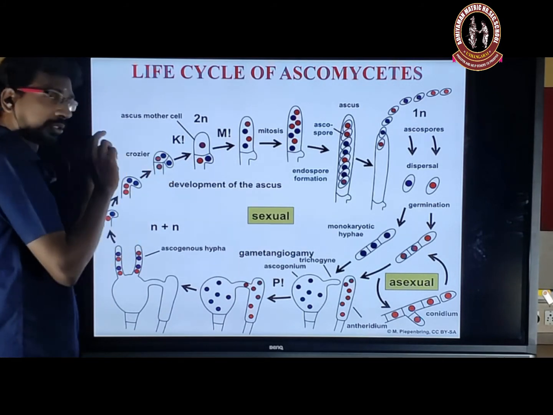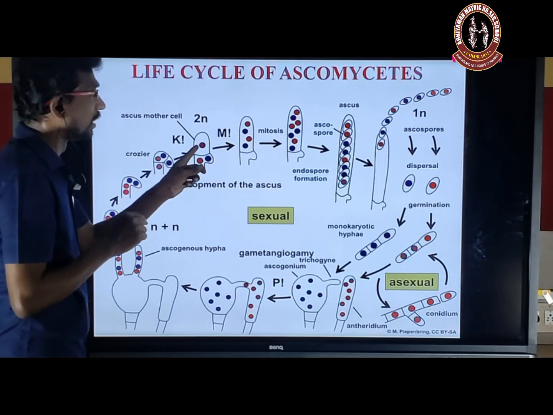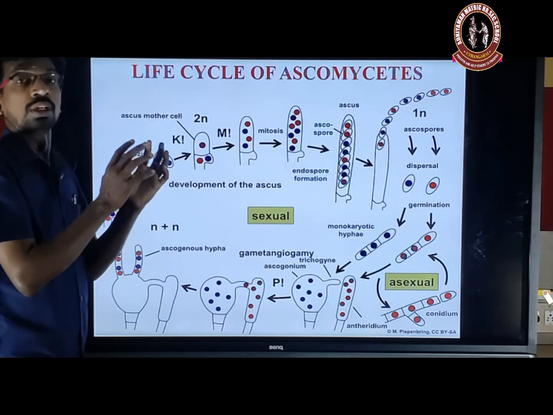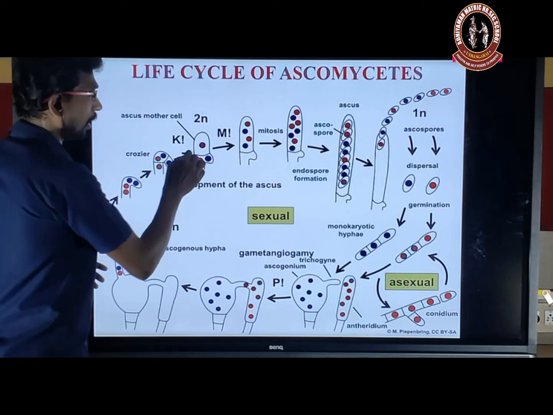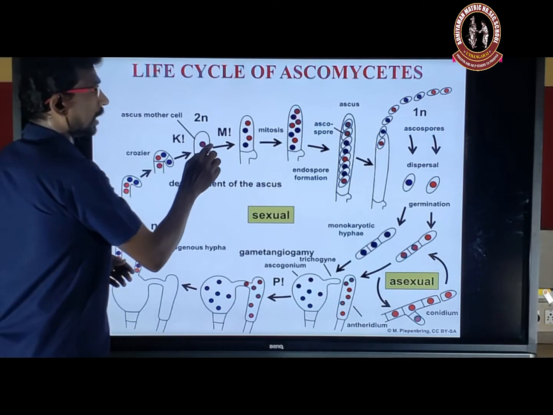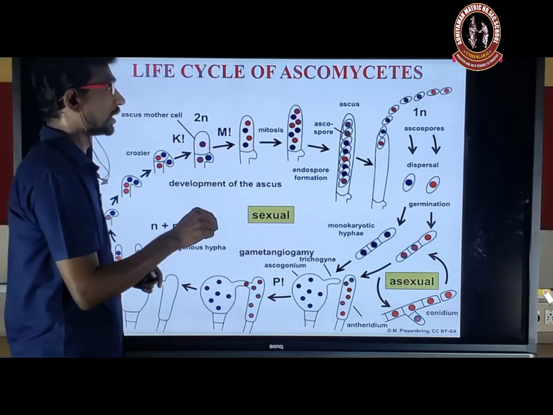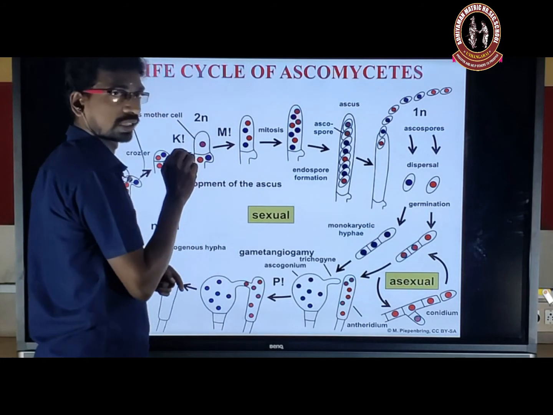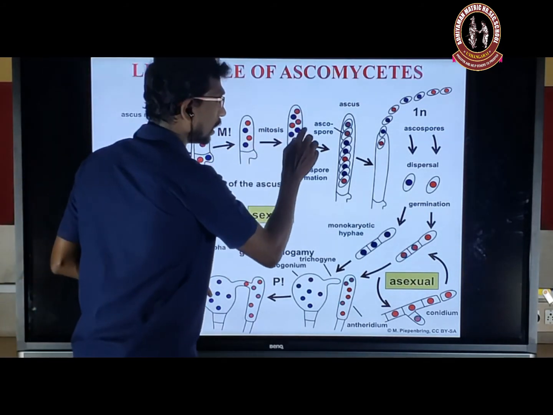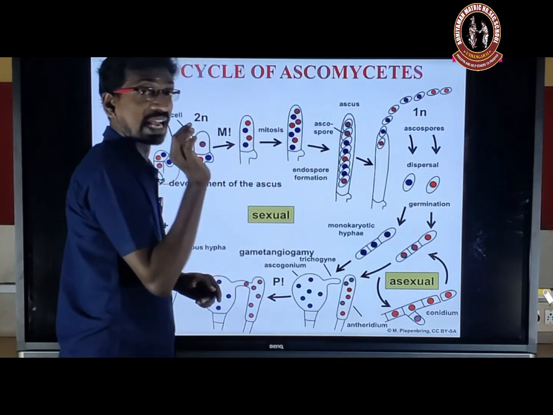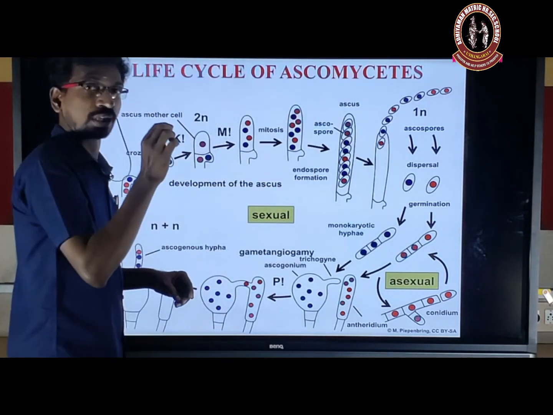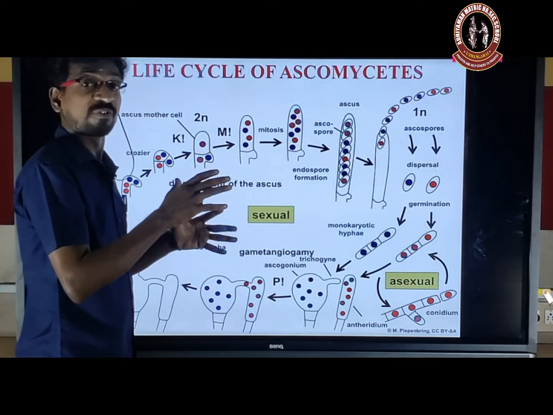And the upper two nuclei will fuse to form the ascogenous mother cell, and later it will restore the dikaryotic condition. The first meiotic division gives four nuclei, and later mitotic division gives eight nuclei, and later these eight nuclei organize to form the ascospores. These ascospores are present in the ascus structure, that's why it's called a sac fungi.